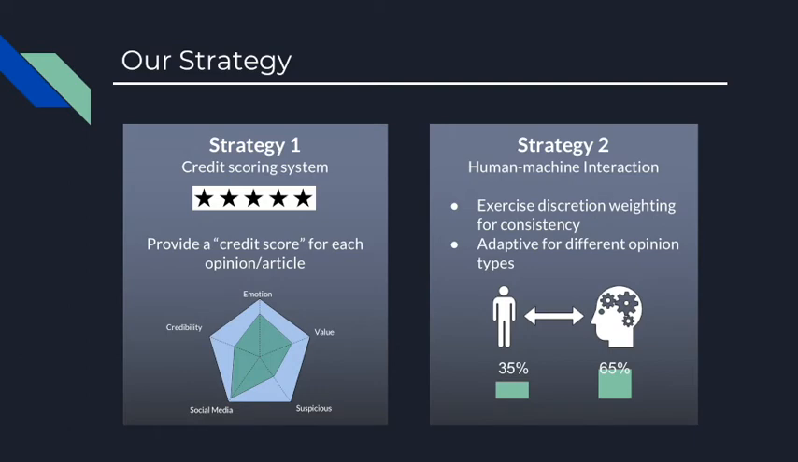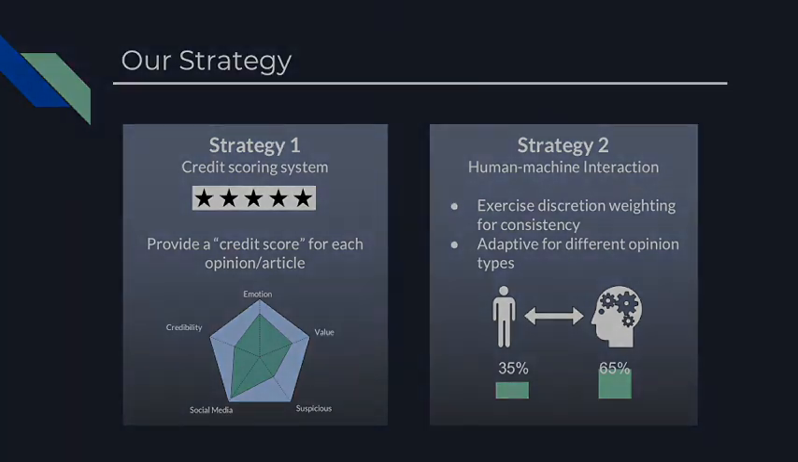As an alternative, we could also combine human knowledge with machine learning. This is to provide fair and unbiased judgment, and we can allow humans to intervene to exercise discretion for additional consistency. Lastly, we can also adapt for different opinion types across news articles.